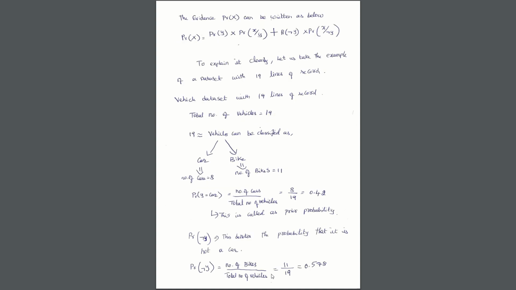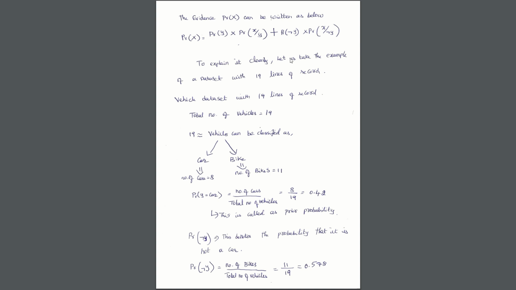So the denominator here, that is the probability of x, is nothing but the sum of the probability of being car and not being car. So the first portion is being car, that is probability of y as car, and probability of x features given that it is car. And the second portion is the probability that it is not car multiplied by the probability of x features given that it is not car.